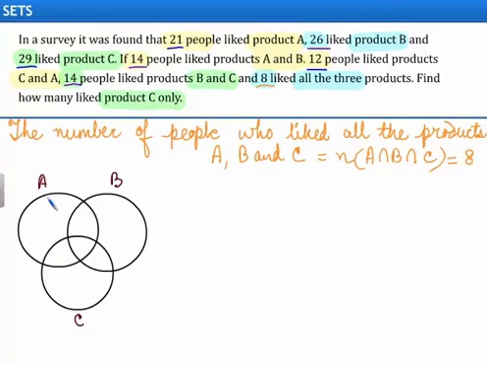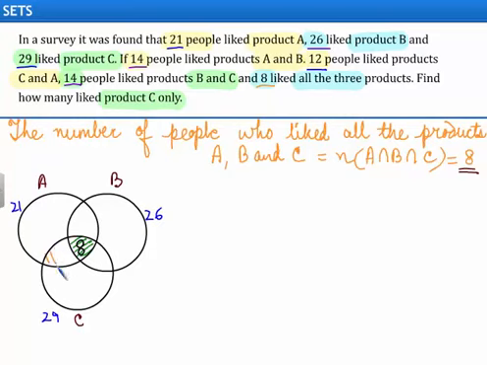Now we are given that N of A is 21, N of B is 26, and N of C is 29. Now we are also given that the number of people who liked all the products A, B and C is 8. So this region represents the people who like all the 3 products, and the number is given by 8. So we write 8 here.